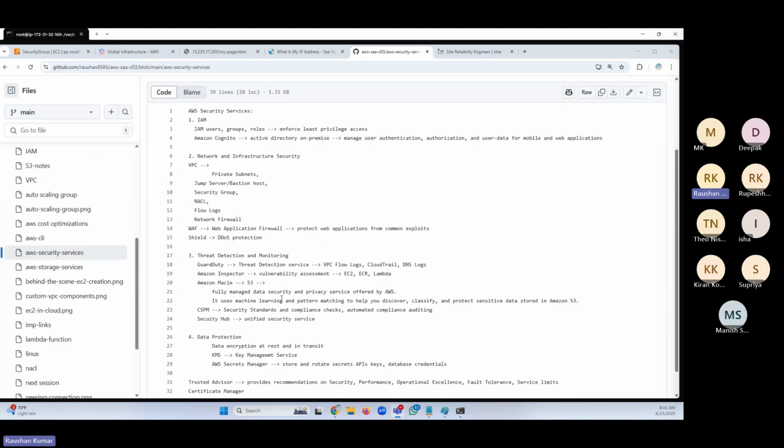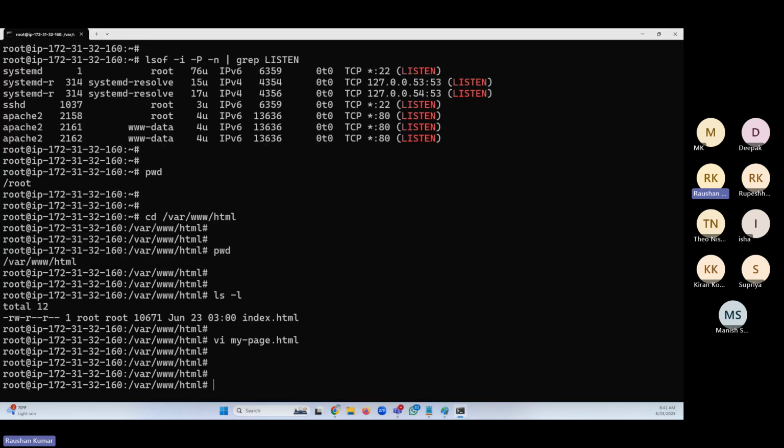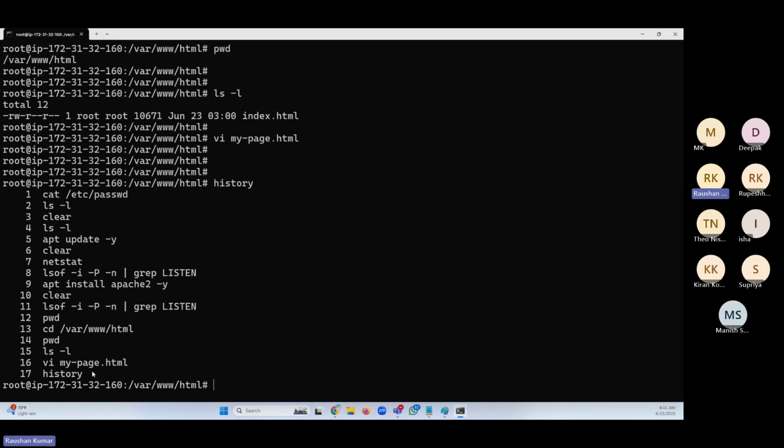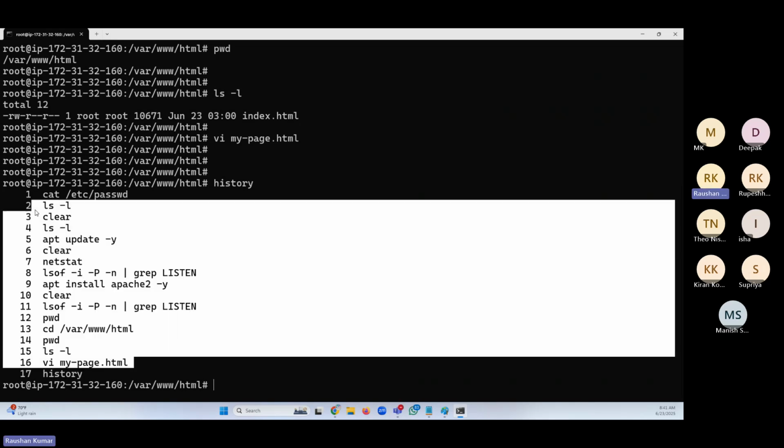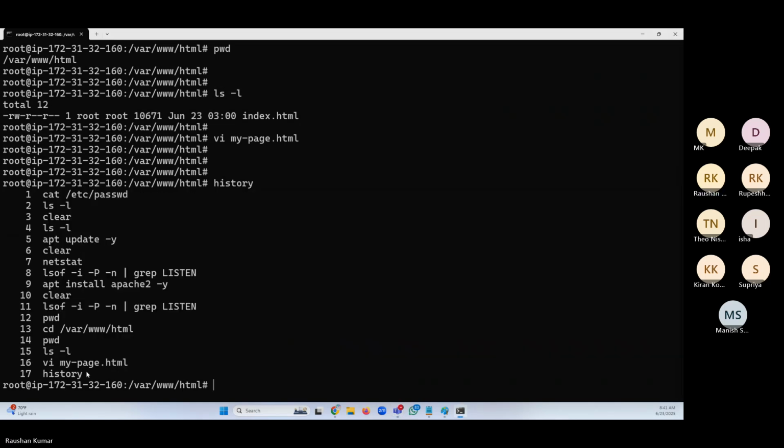Okay, friends, so that's all for today from my side. Does anybody need commands? Did I issue any commands which you need to remember? Let me share these commands. Become the root user, friends, with sudo su -, and then these commands.